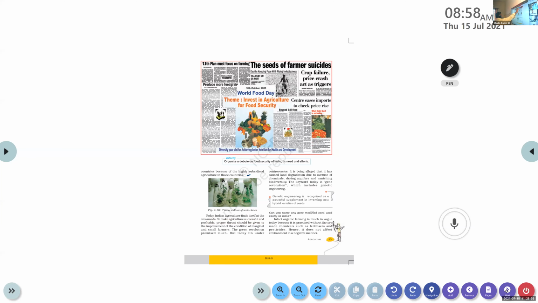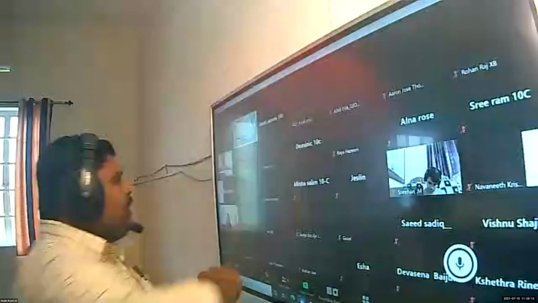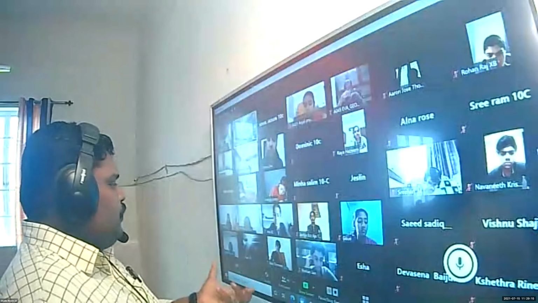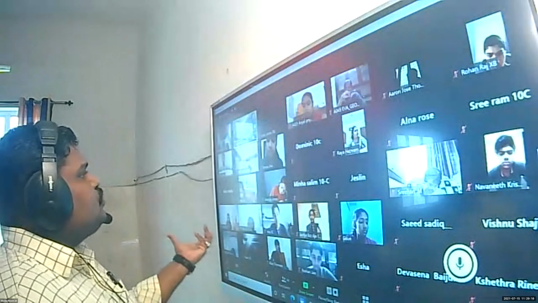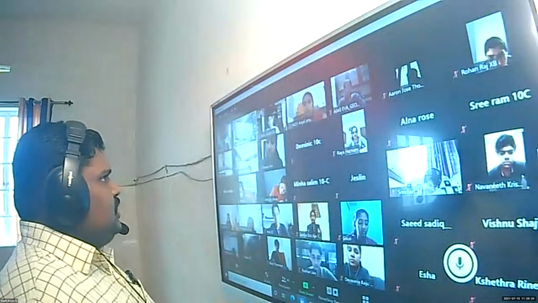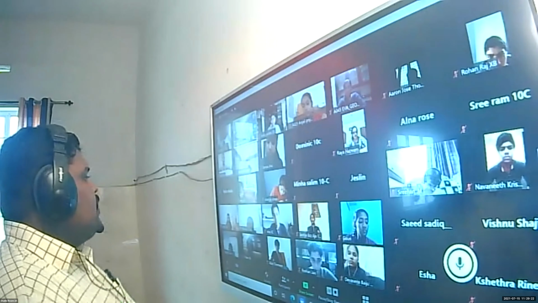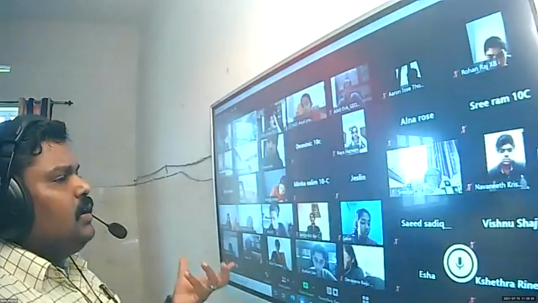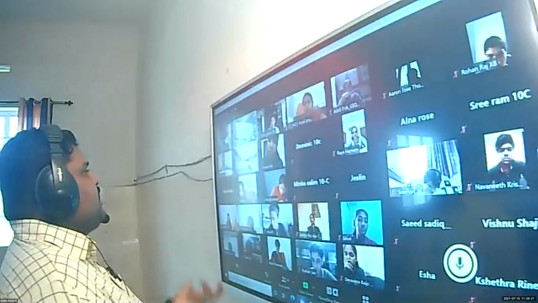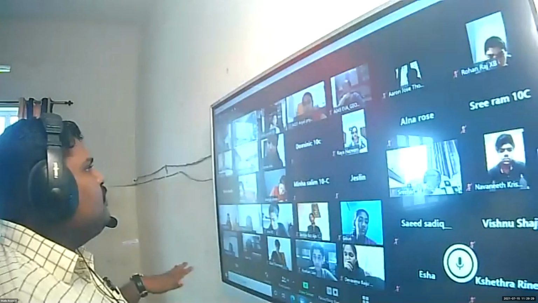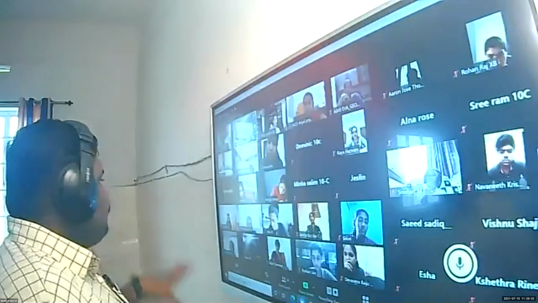Their government is supporting the farmers to produce the products. Government will provide fertilizers, insecticides, pesticides for a subsidized price. What is a subsidized price? The farmers want to pay a minimum amount to purchase that. Balance, who will pay? The government will pay, right? That's why subsidized prices. One portion the farmers pay, the balance is paid by the government. Clear or no? So it will not make a burden for the farmers.